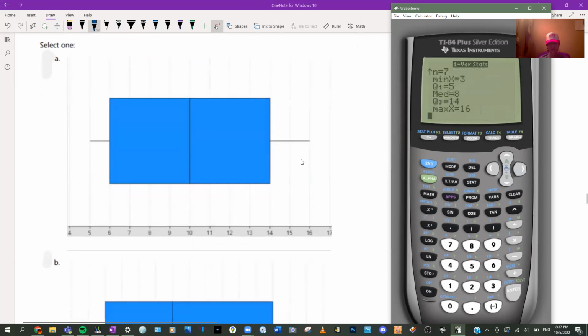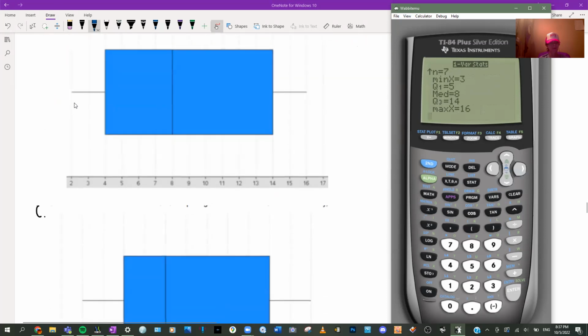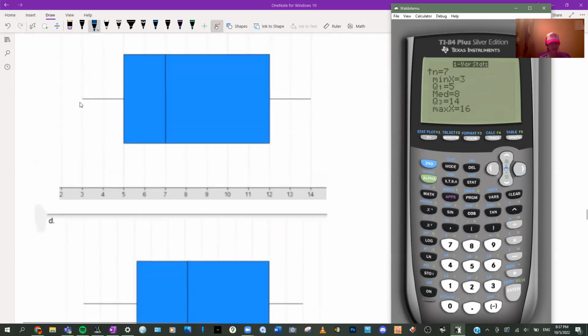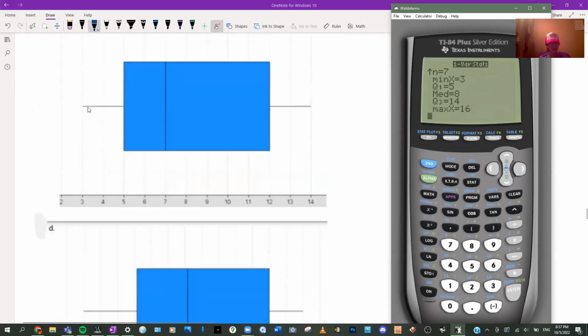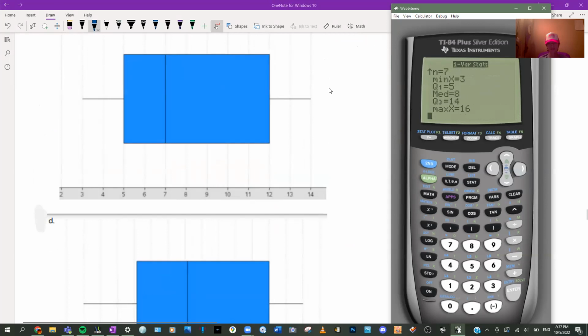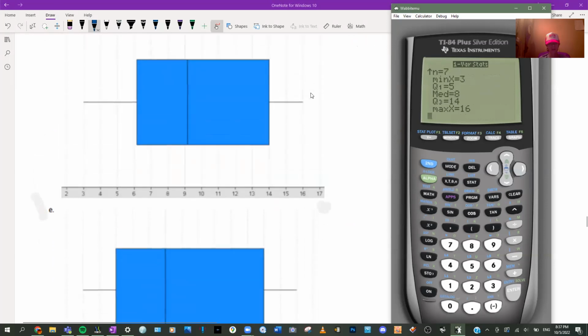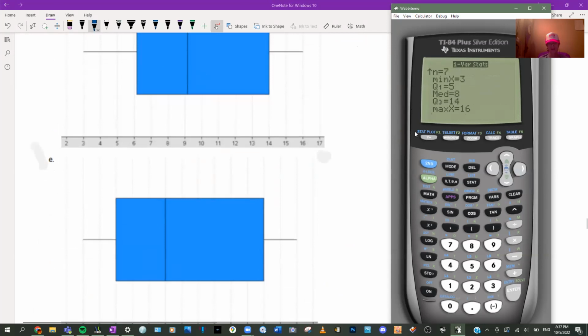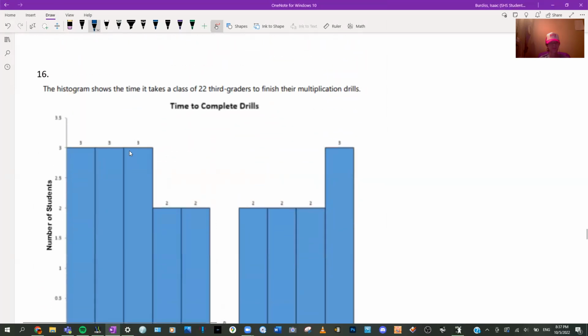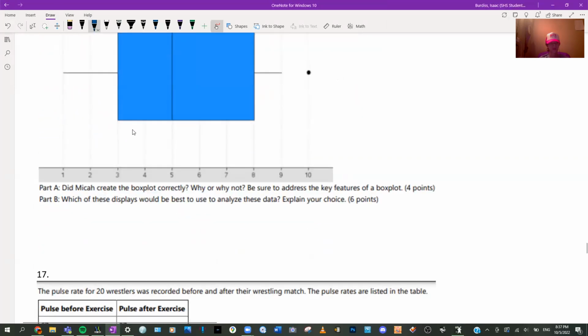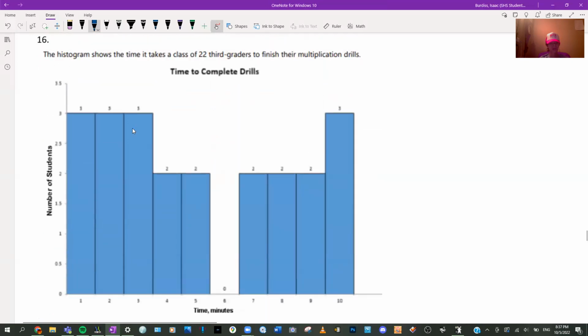So we need to see, all right, minimum 3, all right, minimum 5 there, minimum 2 there, minimum 3 there. Okay, we're keeping C in mind. Minimum 3 there, minimum 3 there. Okay, C, D, or E. Maximum is 16, all right, 14 there, so it's not that. 16 there, so okay, we're down between D and E. All right, the median is 8. That's not 8 there, it is there. And there you go.